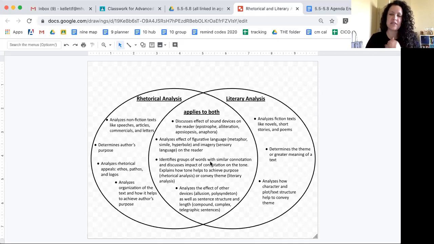And then finally, there are lots of other devices like allusion, referring to other culturally significant things, polysyndeton, where you're repeating and, or, but, as well as sentence structure like compound sentences, complex sentences, telegraphic sentences, which are short. So any device like that also helps us in both literary and rhetorical analysis.